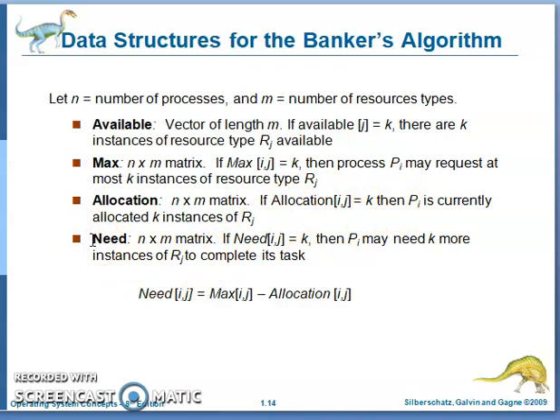Then you calculate the Need. Need is also an n by m matrix, computed using Max and Allocation. Need[i][j] equals k means the process Pi needs k more instances of resource Rj. The formula is Need[i][j] = Max[i][j] minus Allocation[i][j].